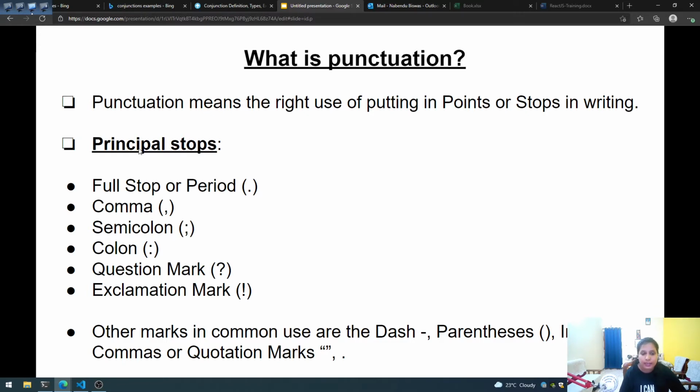Then semicolon is there, colon is there, question mark is there, exclamation mark is there, and other than these we also use dash, parenthesis, inverted commas or quotation marks as punctuation marks. So in our today's video we are going to see the usage of full stop or period and comma.